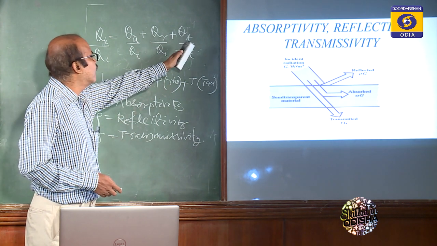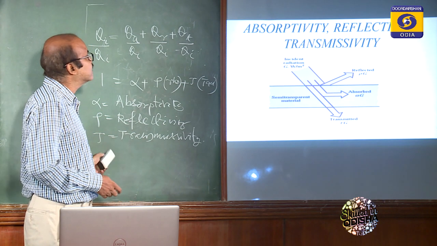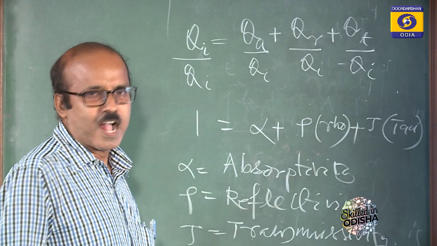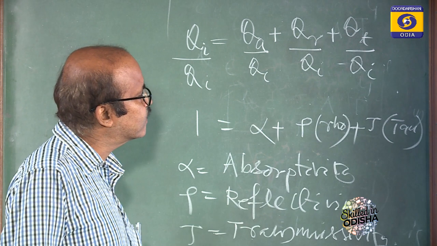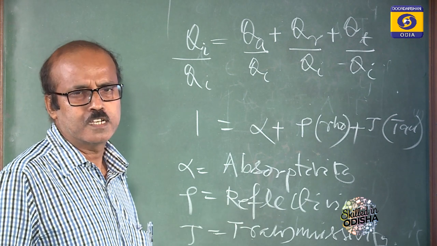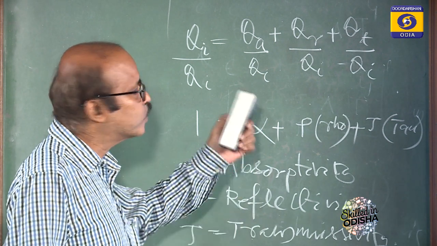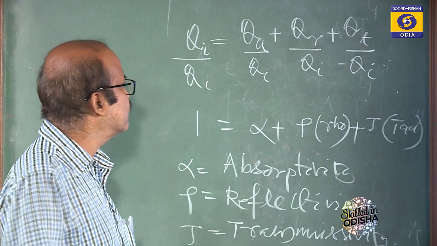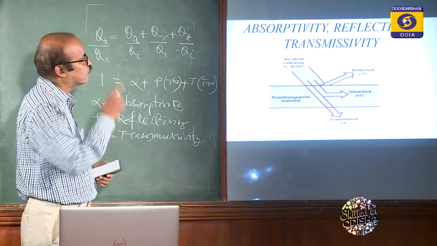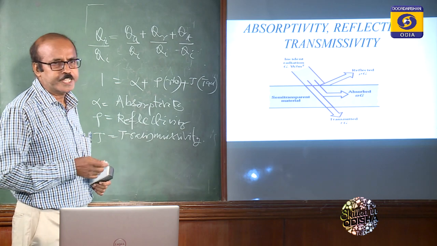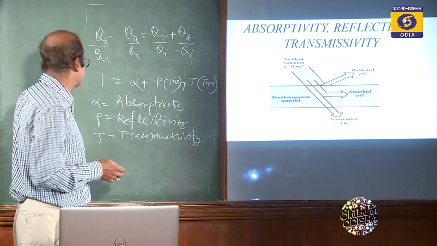Similarly, transmissivity is the ratio of the part of the incident radiation that is transmitted through the object to the total incident radiation. So this is all about absorptivity, reflectivity, and transmissivity.